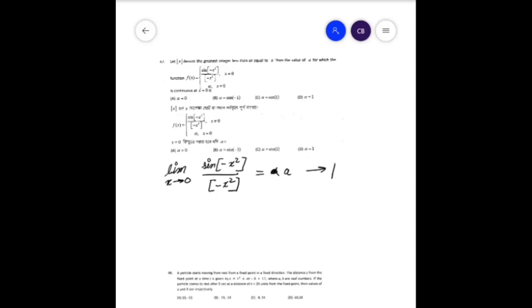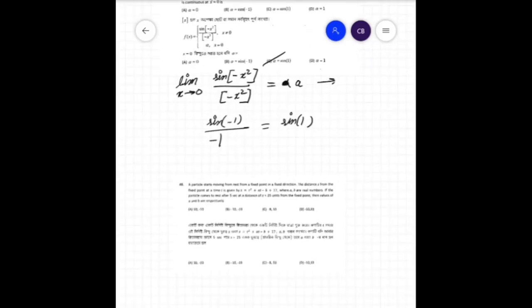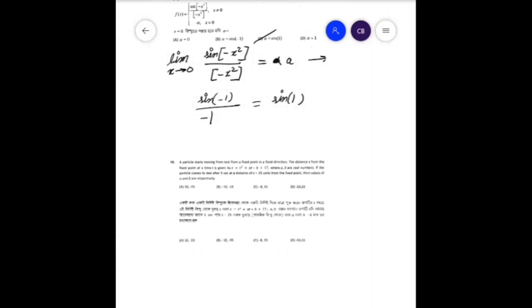So in this case that is sine of minus 1 divided by minus 1. So that turns out to be equal to sine of 1. So that is option C. Now moving on to the next question.